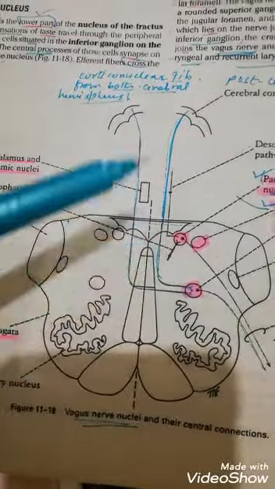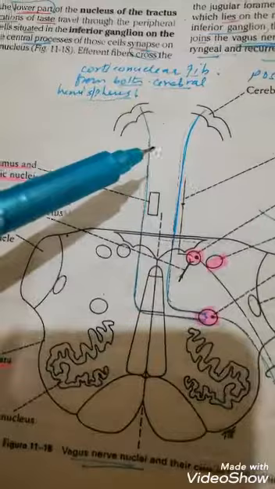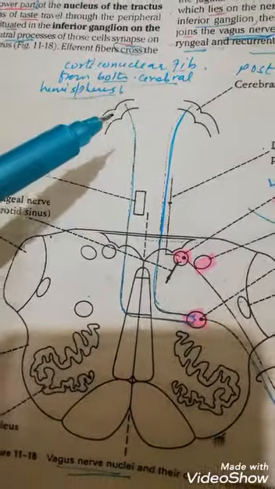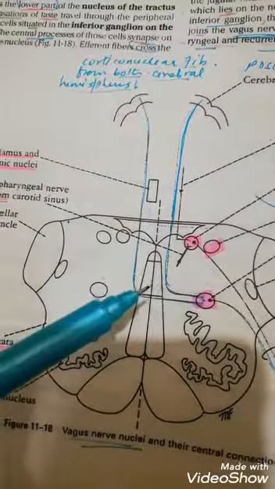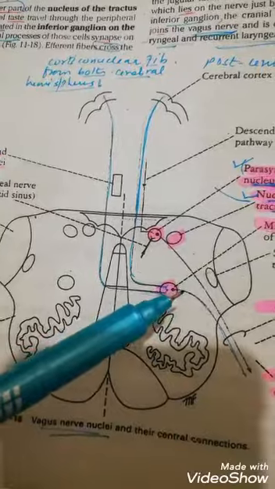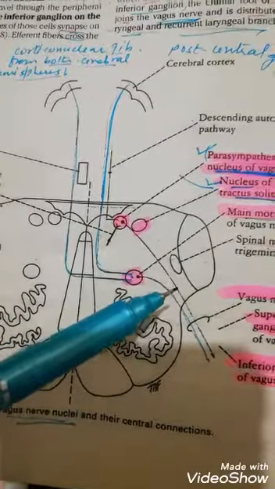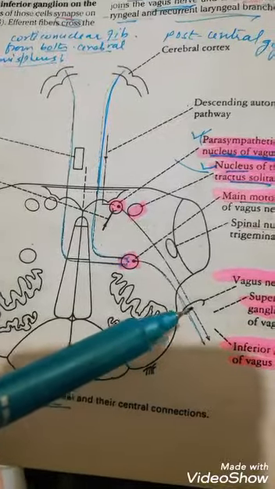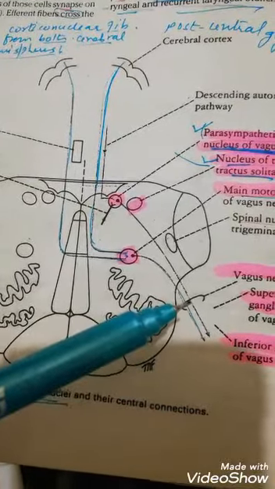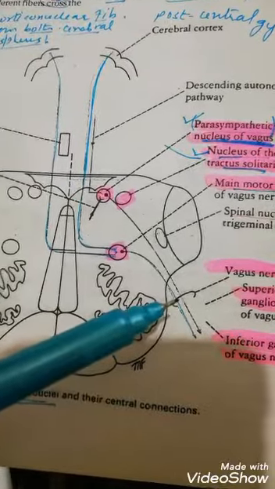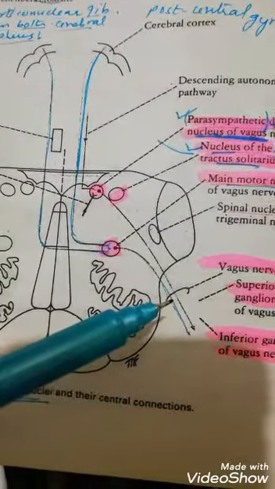And again the corticonuclear fibers from both cerebral hemispheres are coming downwards and entering into the motor nucleus of the vagus nerve. Then they have to pass through the internal jugular foramen along with the 9th and 11th cranial nerve. It's the cranial part of the accessory nerve as well.